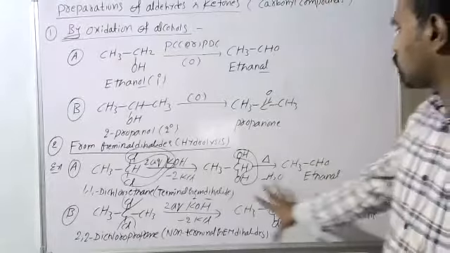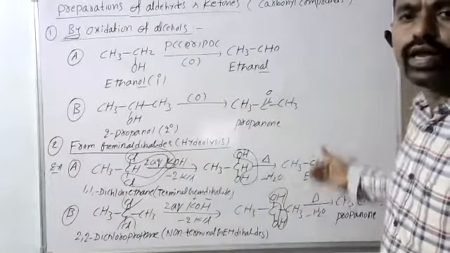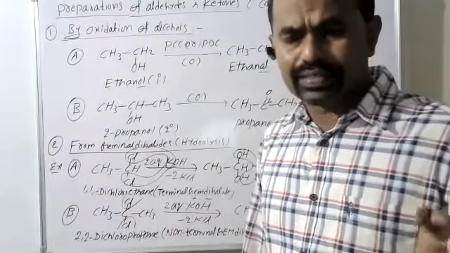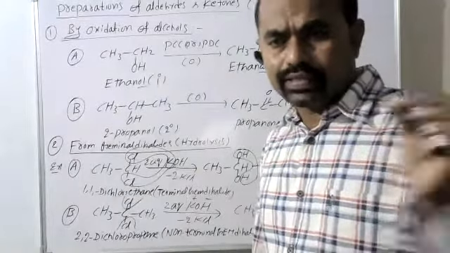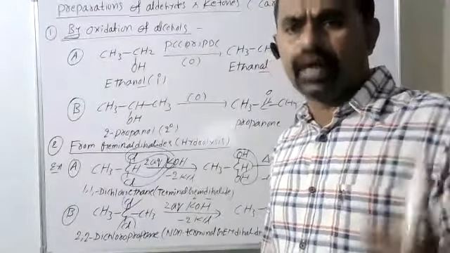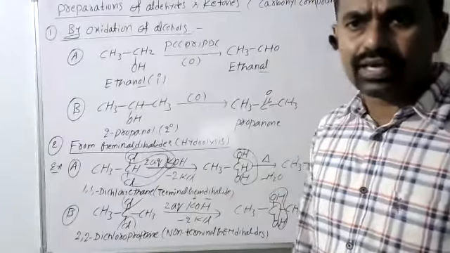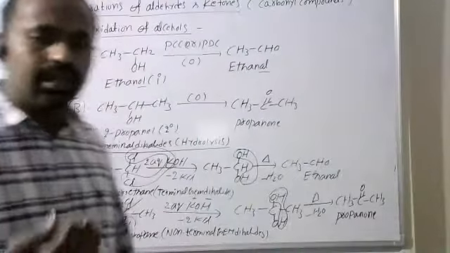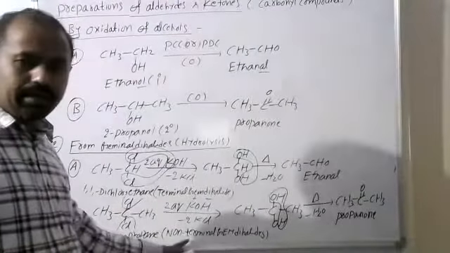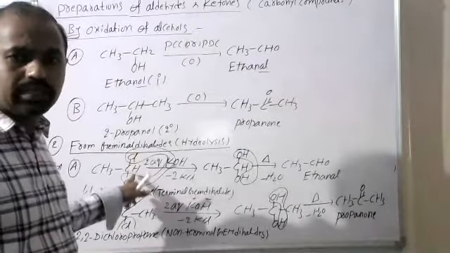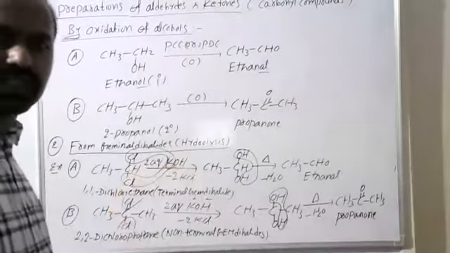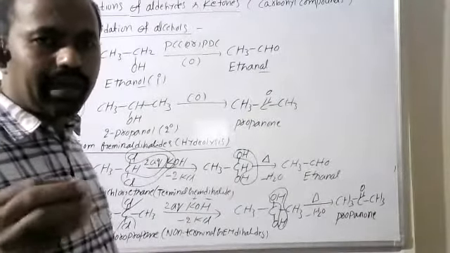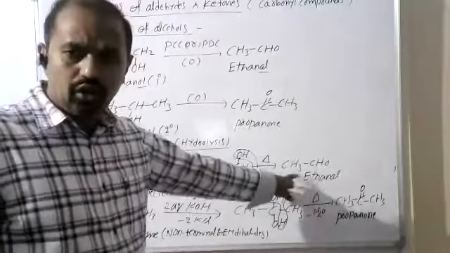If it is hydrolysis, we get the corresponding aldehydes and ketones based on geminal dihalides. Gem means two halogens on the same carbon. That type of dihalides are called geminal dihalides. Geminal dihalides are also of two types, terminal and non-terminal. Terminal means both halogens are bonded to the last carbon or first carbon. Such terminal gem dihalides on hydrolysis give the corresponding aldehydes.